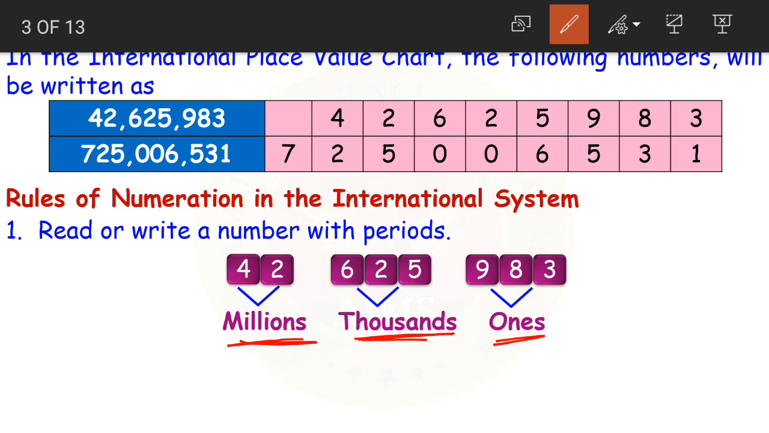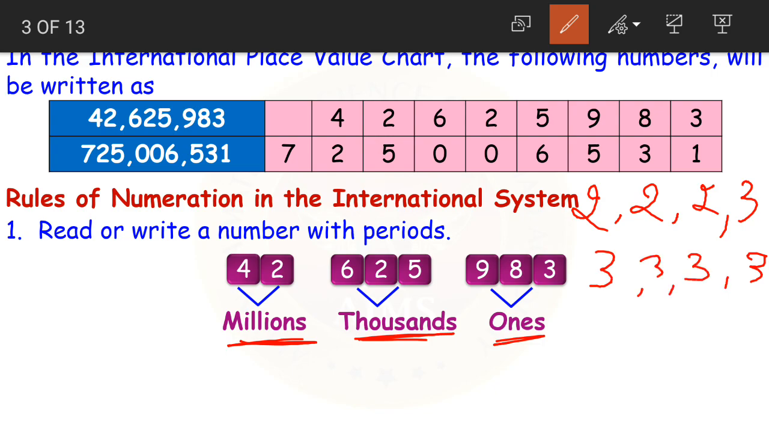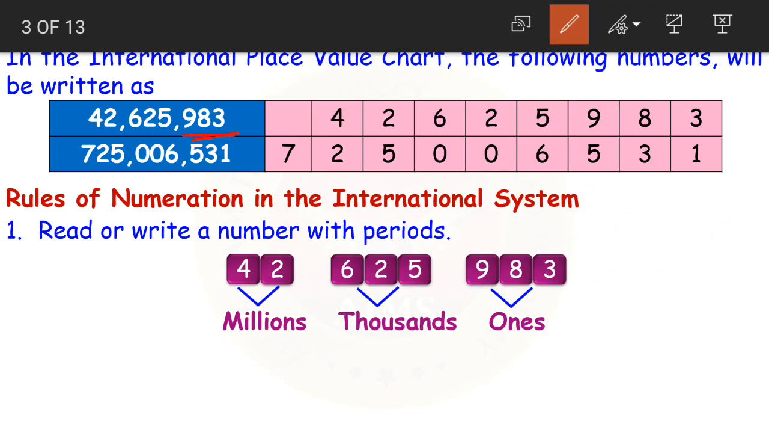In the Indian system, how do we place the commas, children? We place the first comma after 3 digits, then after every 2 digits, right? In the international place value chart, it is easier. We simply place commas after every 3 digits. 3 digits, then a comma, 3 digits, then a comma, 3 and a comma. See here, there are 3 digits here, 9, 8 and 3. Then we have a comma, then we have 3 digits, 5, 2 and 6, then a comma. Understood, children? How do we put the commas? After every 3 digits. Now what are the periods here?